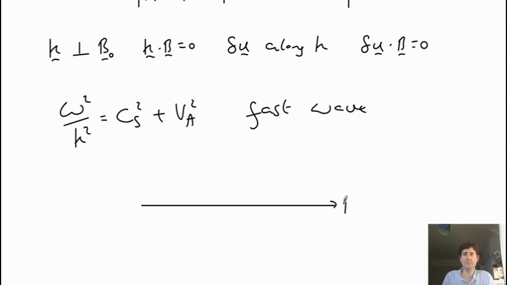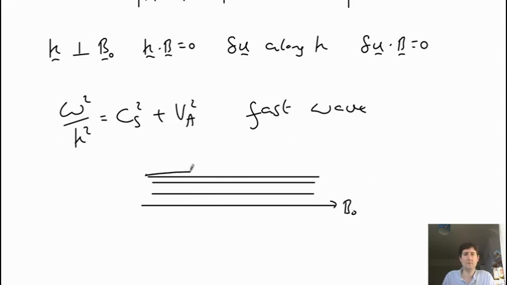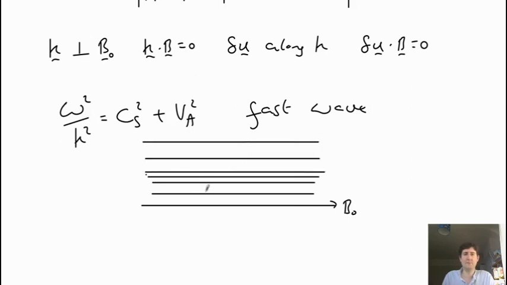And so you have the B naught this way, but now we're compressing the plasma in this direction. So we end up with compressed plasma and field lines, and expanded plasma and field lines this way. So you have a compression this way, and the wave is traveling perpendicular to the field line. So K is this way. So you have a fast traveling sound wave.